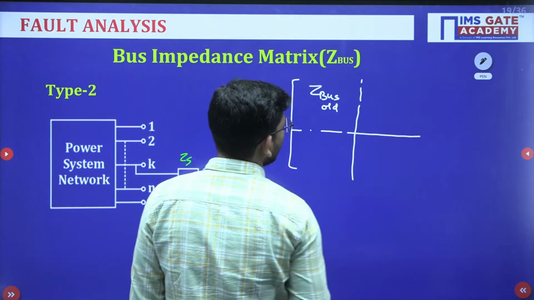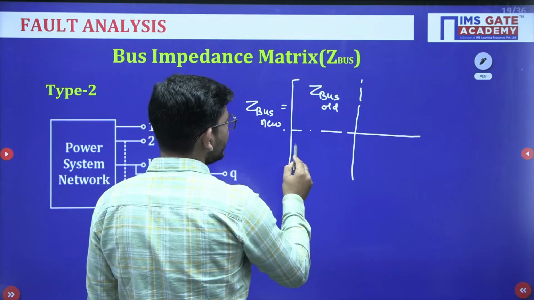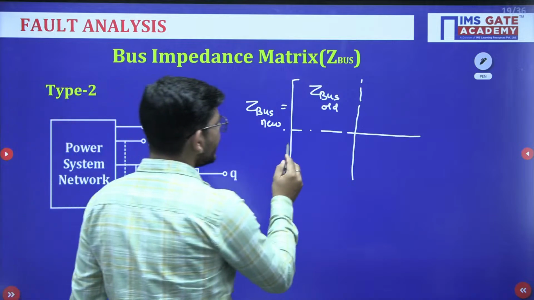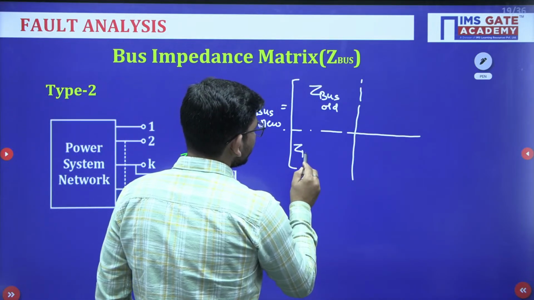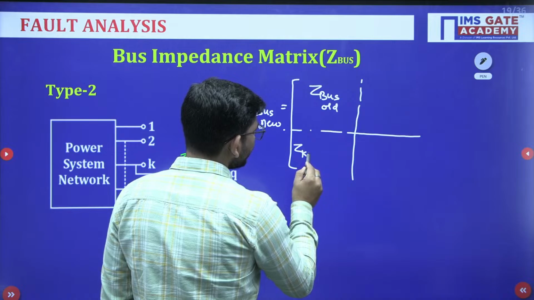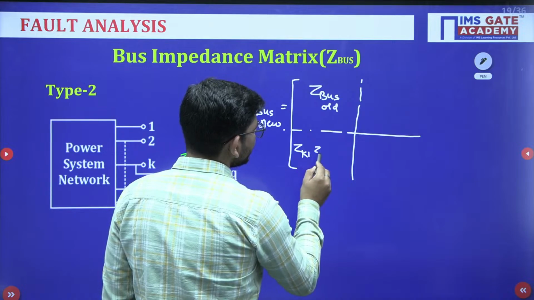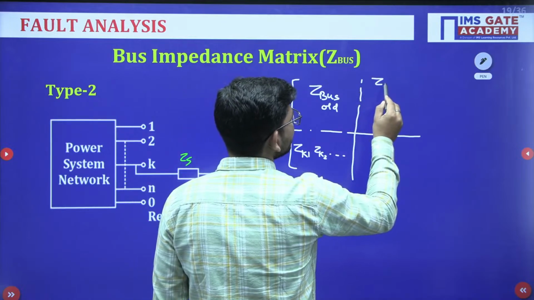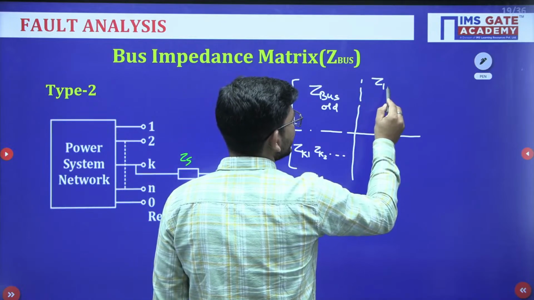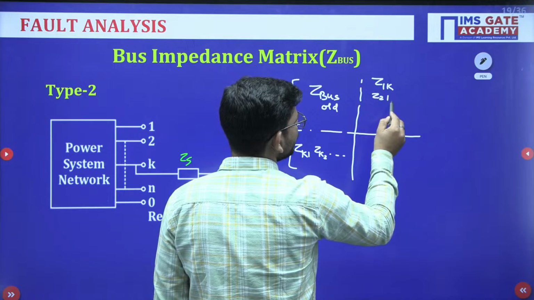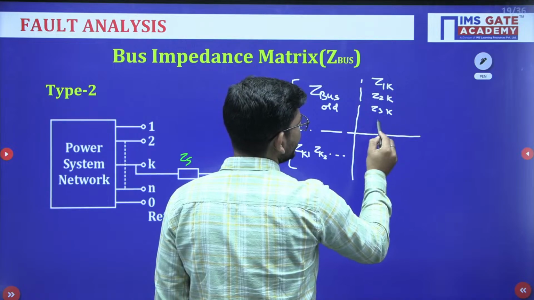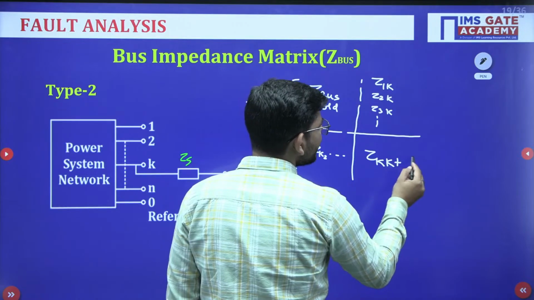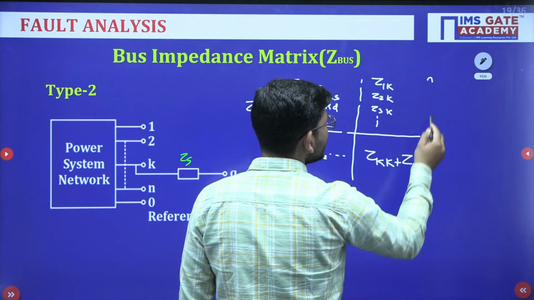Okay. And what will you be doing here? You will write, in which bus are you adding the element? K. So you will be writing the kth row here: Zk1, Zk2, and so on. Here you will be writing the kth column: Z1k, Z2k, Z3k, and like that. And here you will be writing the diagonal element Zkk plus the new element that you are adding.